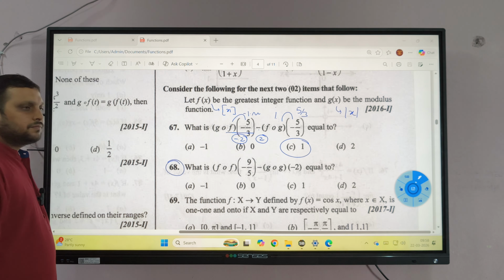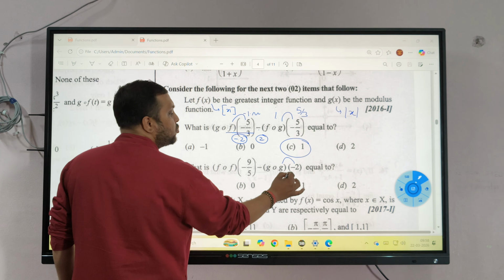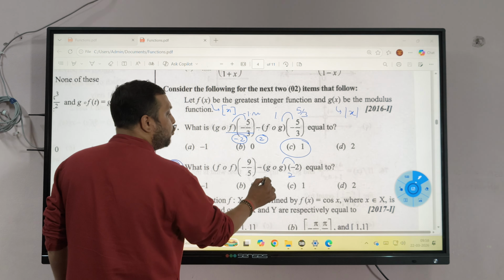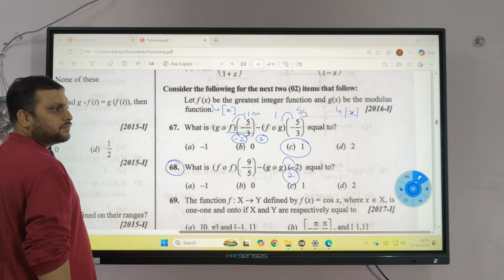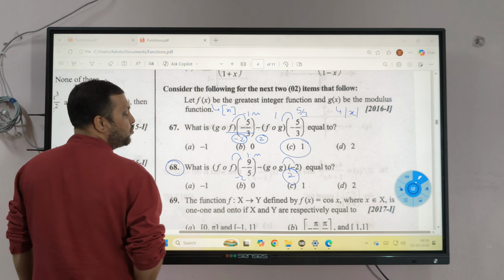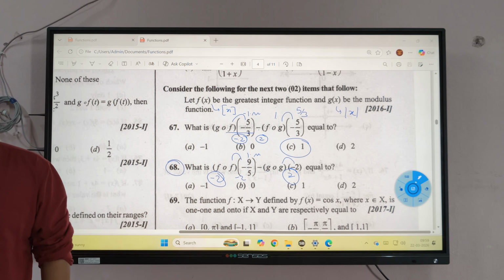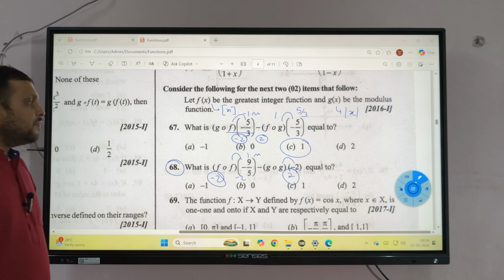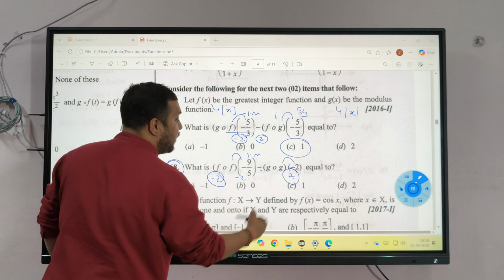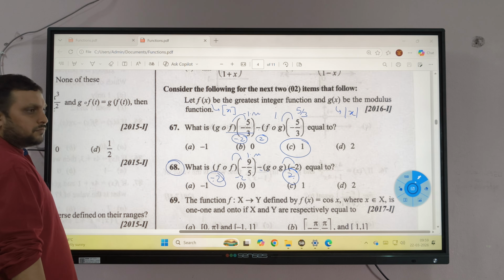Do this. So g of minus 2 is? And g of 2 is 2 itself. F of negative 1 point something something is minus 2. And f of minus 2 is minus 2 itself. Clear? Fine?